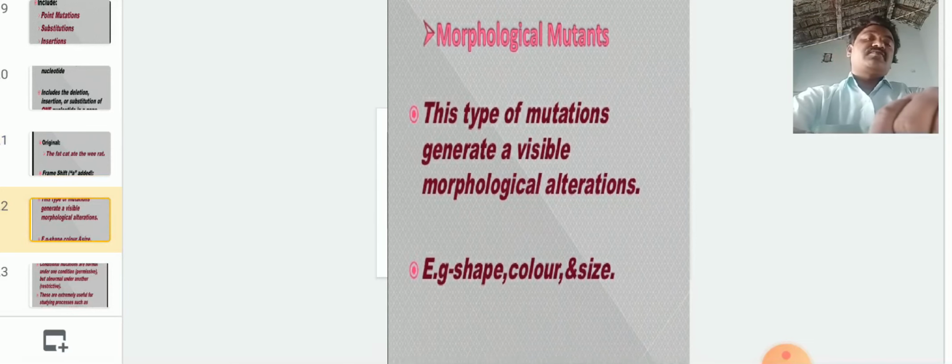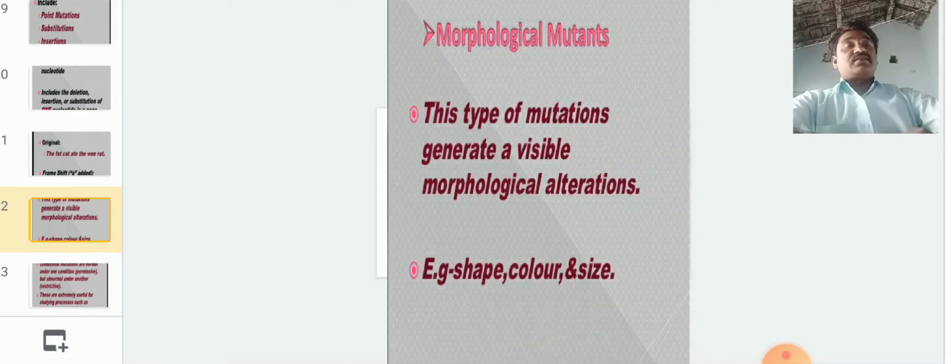The mutations take place in the DNA, but the characters appear at the morphology level. So this type of mutation generates visible morphological alterations, for example shape, color and size. For example, albinos are human beings who don't have any color. Albinos are generally present in human beings. The mother and father have color, but in the daughter there is no color.